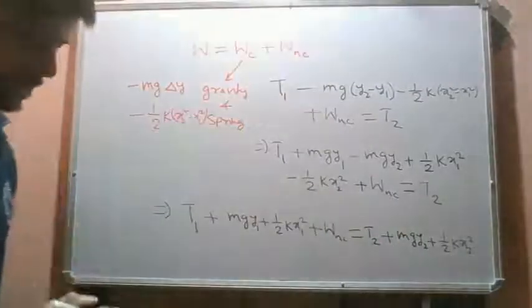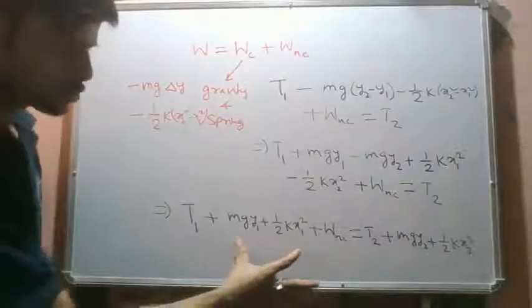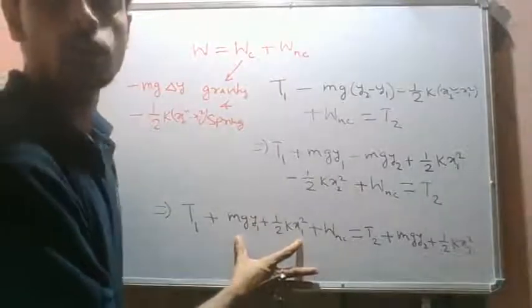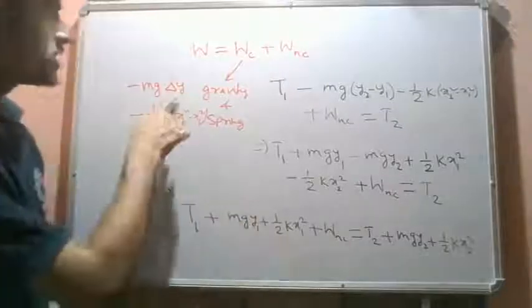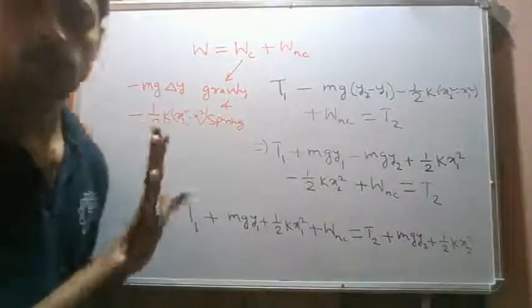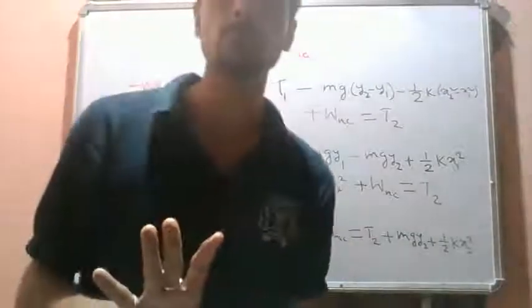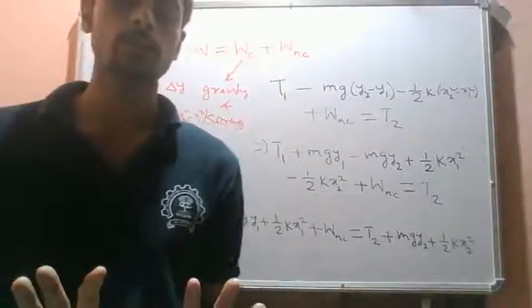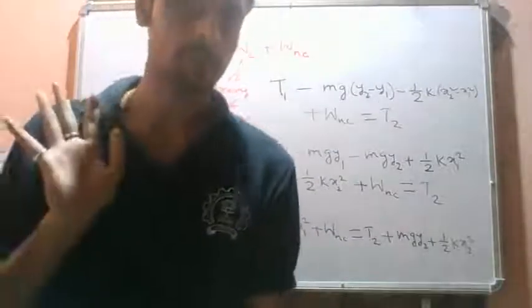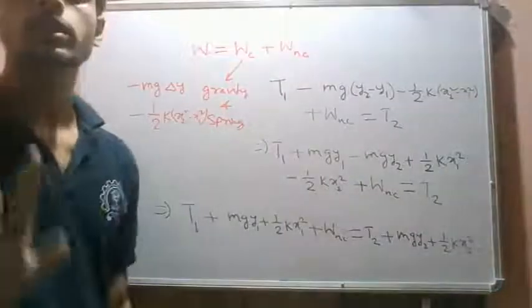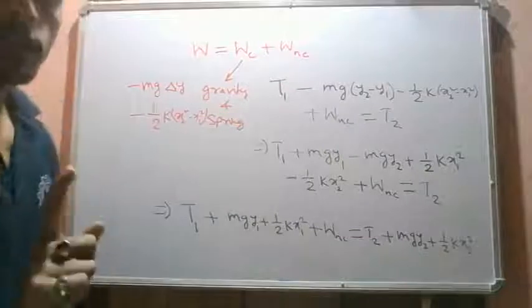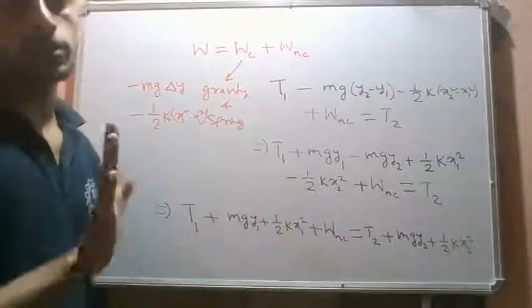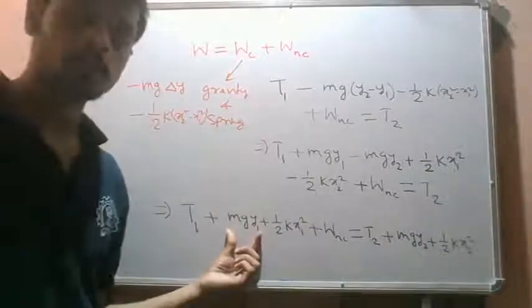Okay, plus half k x2 square. So these two quantities only depend on the initial and final position, right? As you can see, these two quantities do not depend on the path. So the work done by conservative forces does not depend on the path, okay? It does not depend on the integral of this curved path. It is dependent only on the initial and final positions, right?